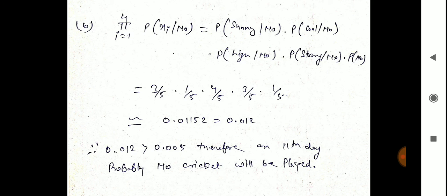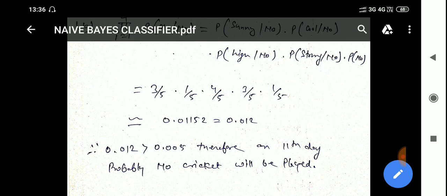So the value 0.012 is greater than 0.005. Therefore, on the 11th day, we can easily conclude the result. Probably no cricket will be played on this day.